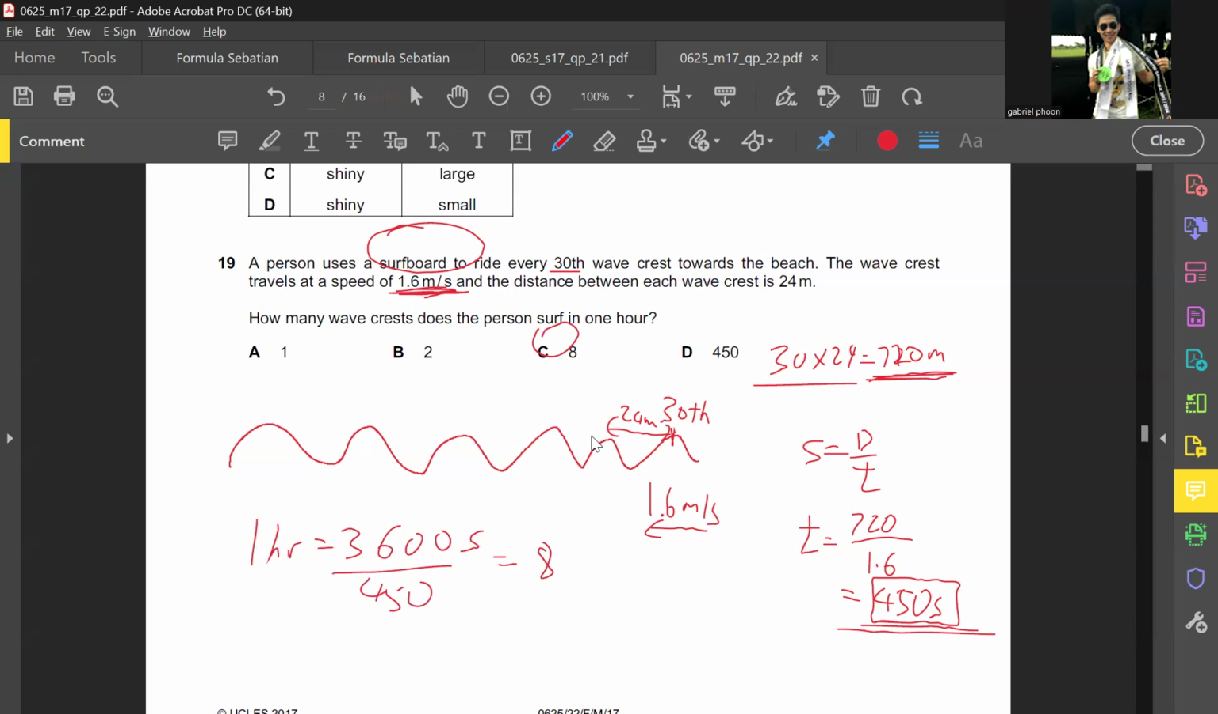Okay, ladies and gentlemen. Also the colors.